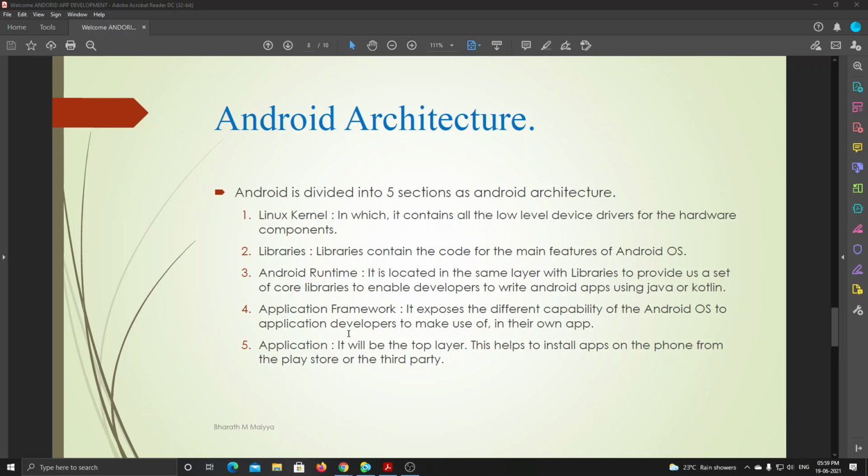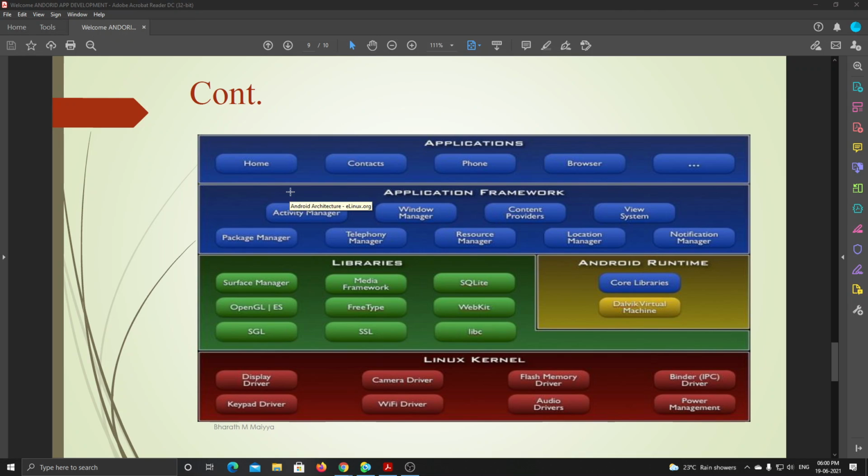Okay, then let's see what the Android architecture is. Android architecture is divided into 5 sections. First comes the Linux kernel and then the libraries, a library where all the SQLite versions are stored.